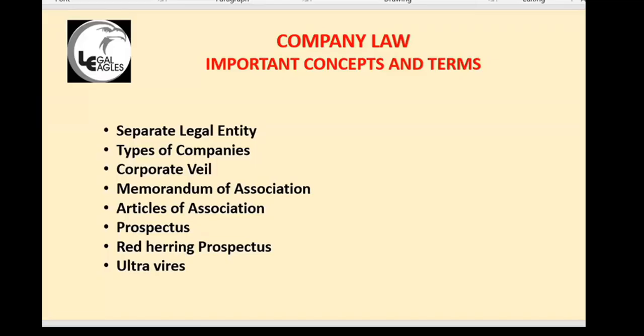Then company and firm also, they are taxed separately. Now we will come to company law concepts. We'll talk about some important terms of company law.